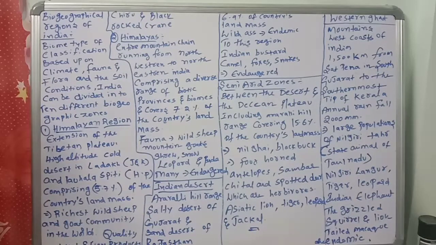Okay, observe very carefully, children. This is also one of the important concepts in this lesson. So, different types of biogeographical areas are there in India. What are those biogeographical areas? Number one, Himalayan region. What is Himalayan region? You know very well. In Himalaya, there are different animals, different plants, different flora and fauna. But anyhow, we can check it once again.